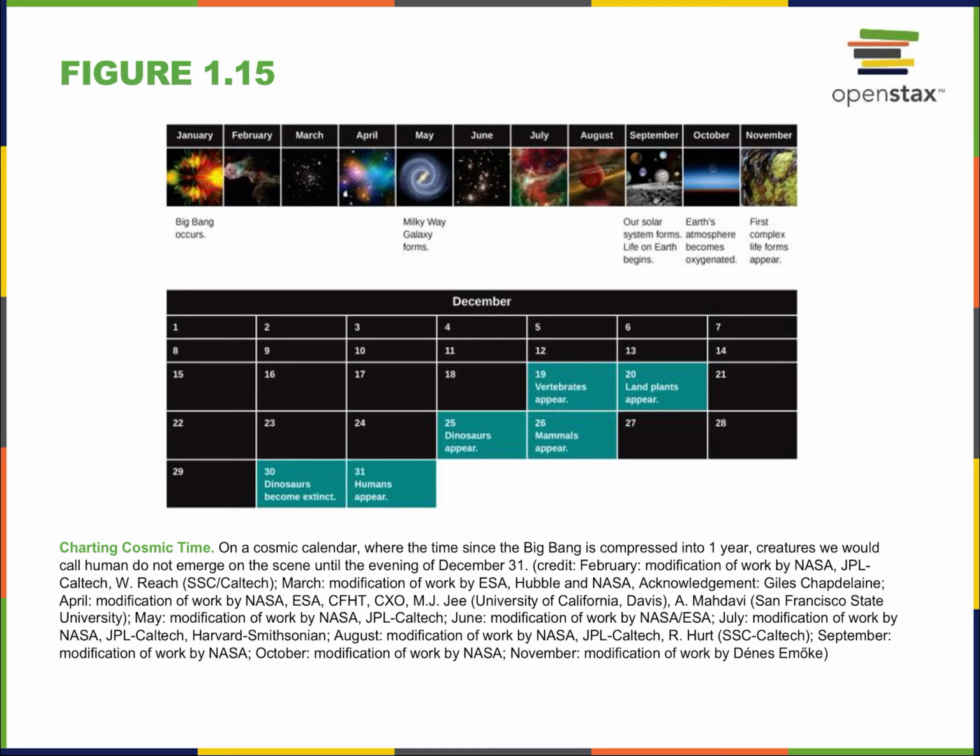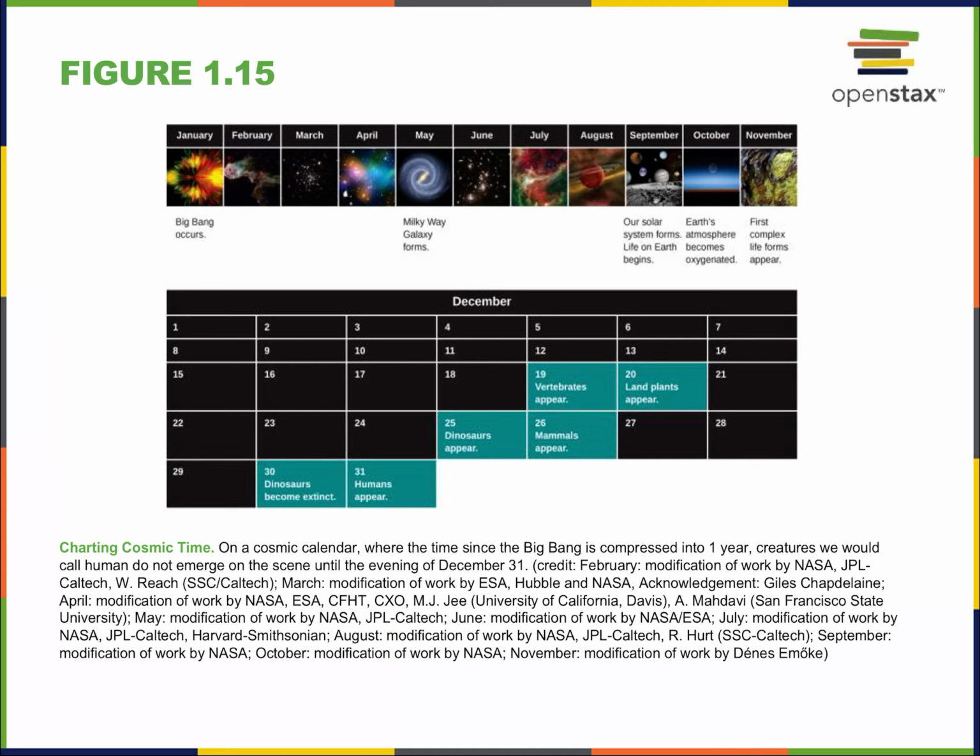And we can think of how long a month is relative to a year, because there are 12 months in a year. Creatures we would call humans do not emerge on the scene until the evening of December 31st. So the evolution of humans, millions of years of biological history, right? Humans have been around for a long time. We've had civilizations, cave paintings for at least 50, 60,000 years. We've been around for hundreds of thousands, millions of years as a species, okay?